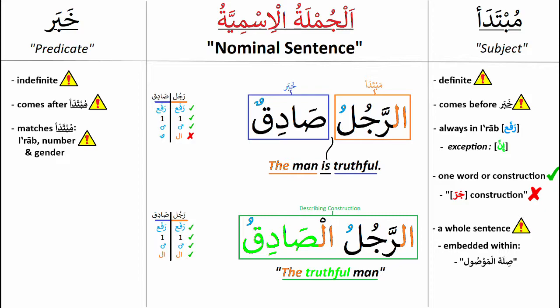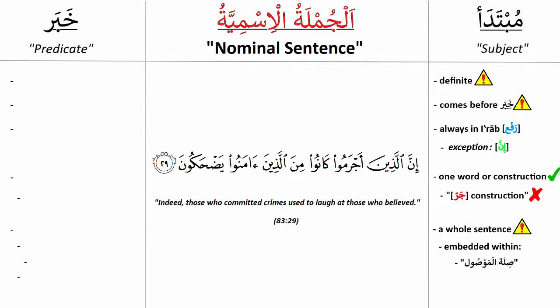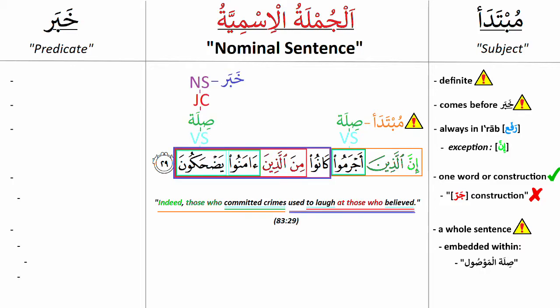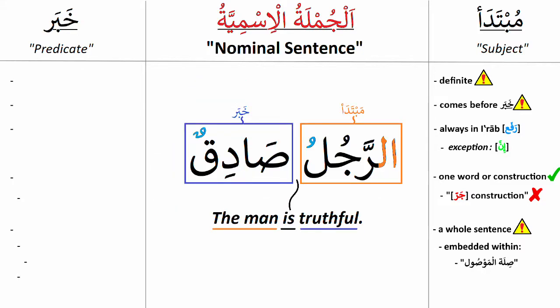Let's look at the following example. Inna alladhina ajramu. The harf nasb inna acts here on alladhina, making it nasb. These two now initiate the mubtada, but alladhina also has a sila, which in this case is a whole verbal sentence, and the rest then becomes ultimately the khabar, which of course brings us to the khabar.